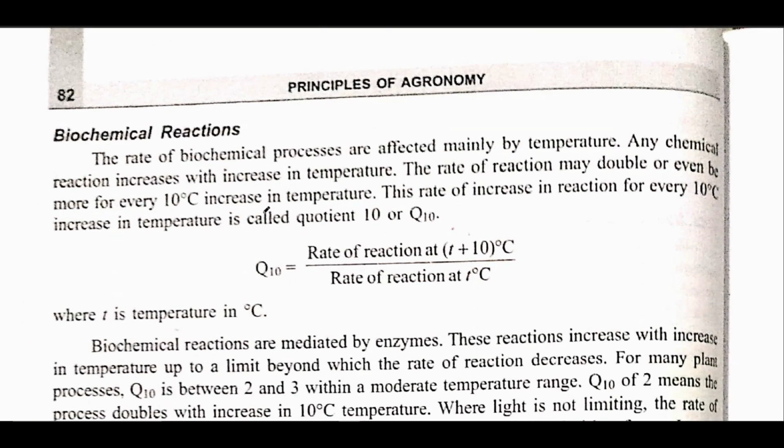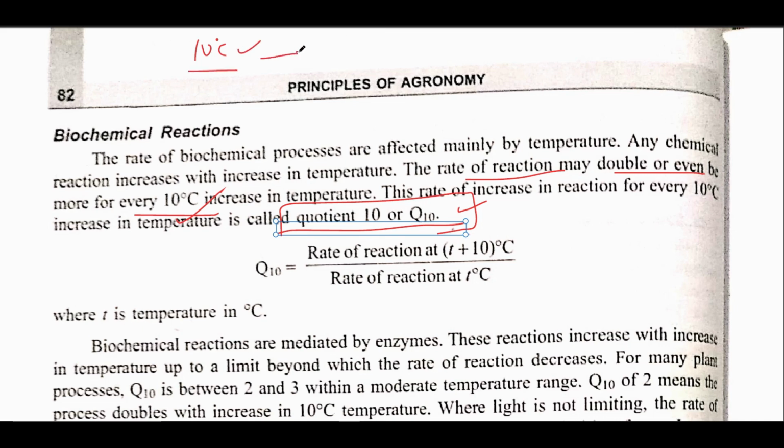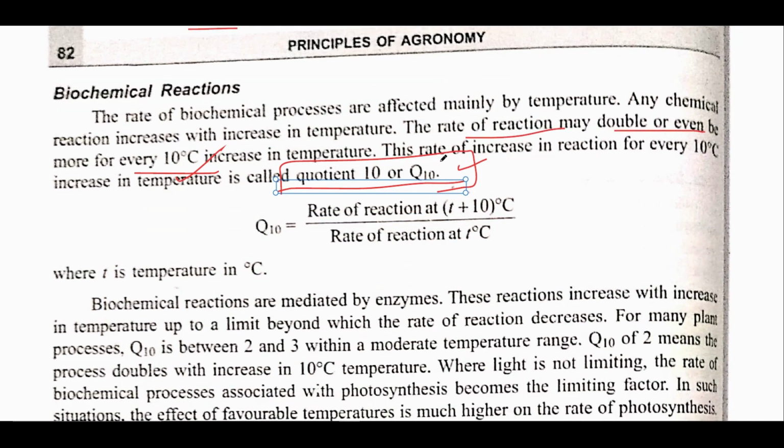After that, the various biochemical reactions. Now there is a term called question 10 or Q10. You might have read this in physics as well as chemistry, that the rate of reaction may double or even increase. Generally it doubles for every 10-degree rise in temperature. Means if there is a rise of temperature by 10 degrees Celsius, the rate of the reaction will become double. This is known as Q10. It was given by Blackman.